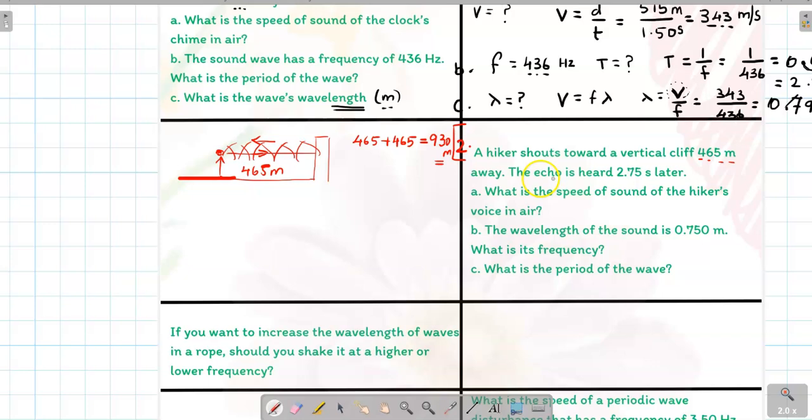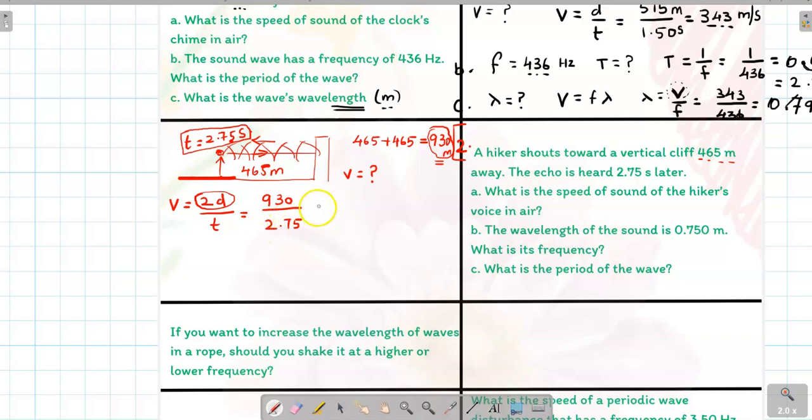And the time the echo is heard is 2.75 seconds later. He hears the sound 2.75 seconds later. So the time travel to and fro, to the right and to the left, is 2.75 seconds. So what are we going to find? Speed. So the formula is 2 times distance divided by time. 2 times distance we already found, that is here 930. 930 divided by 2.75.